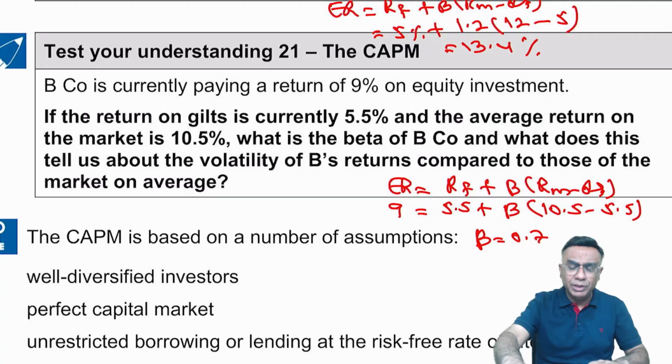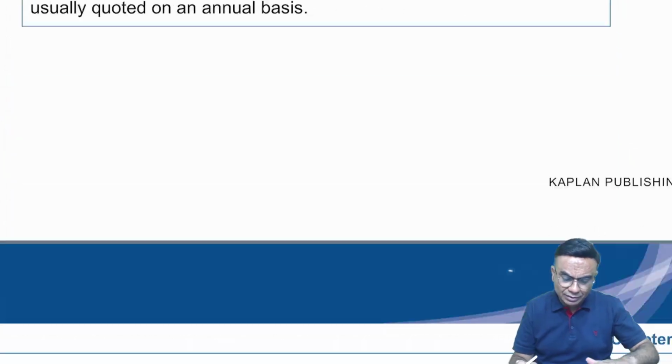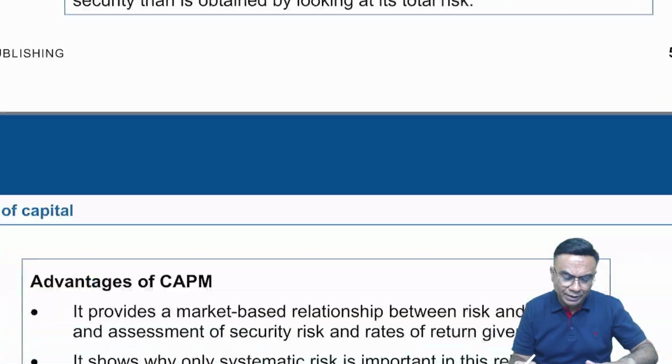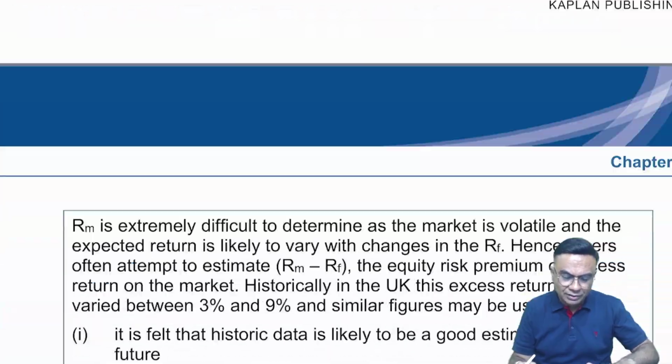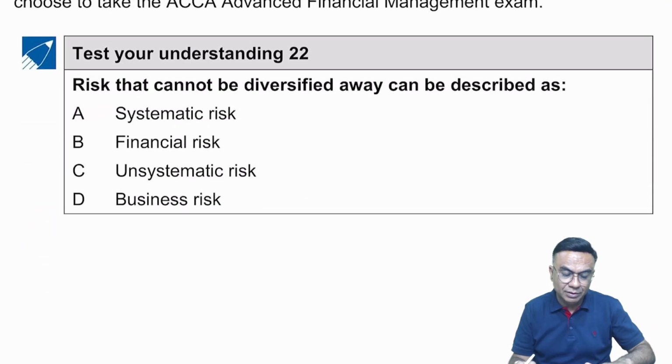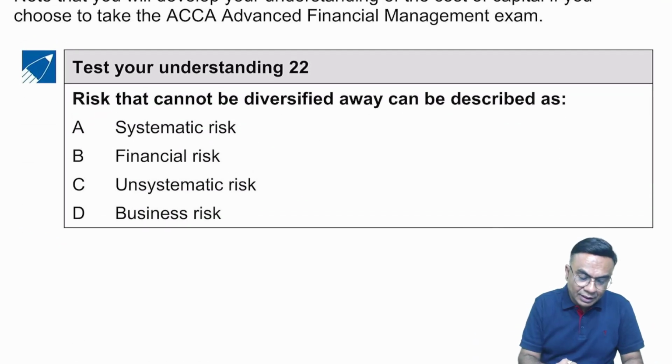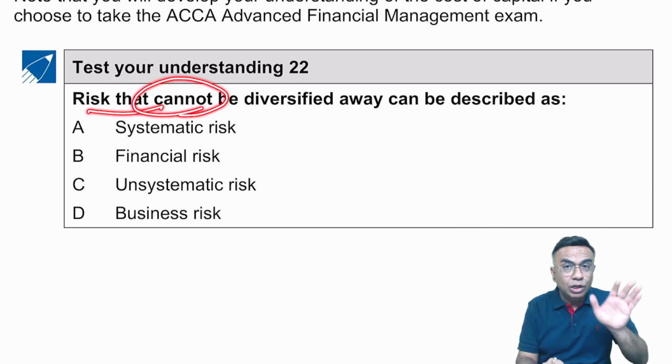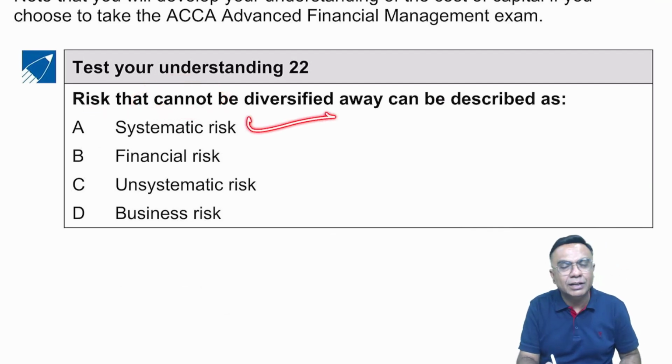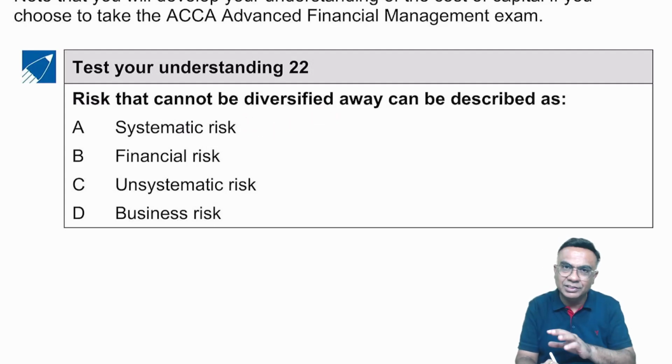Okay, there's one more example on this. We'll solve that, this concept, and then we discuss certain assumptions of CAPM. Now let us do this. Risk that cannot be diversified, it is systematic risk. The risk which we can diversify, that is unsystematic risk.